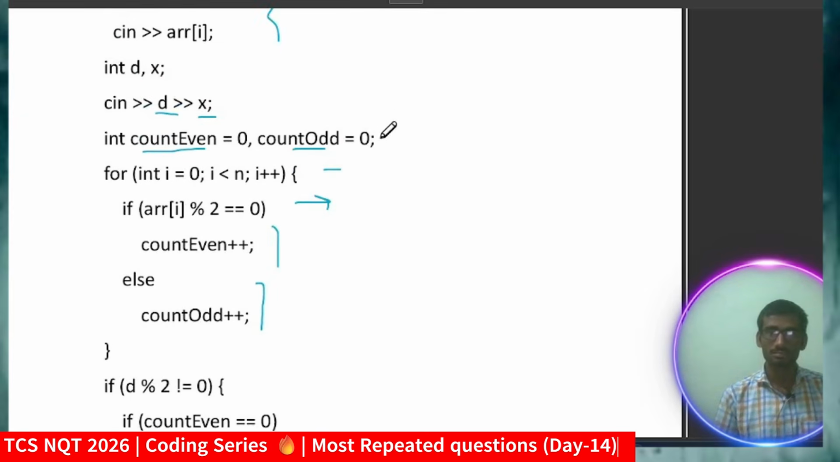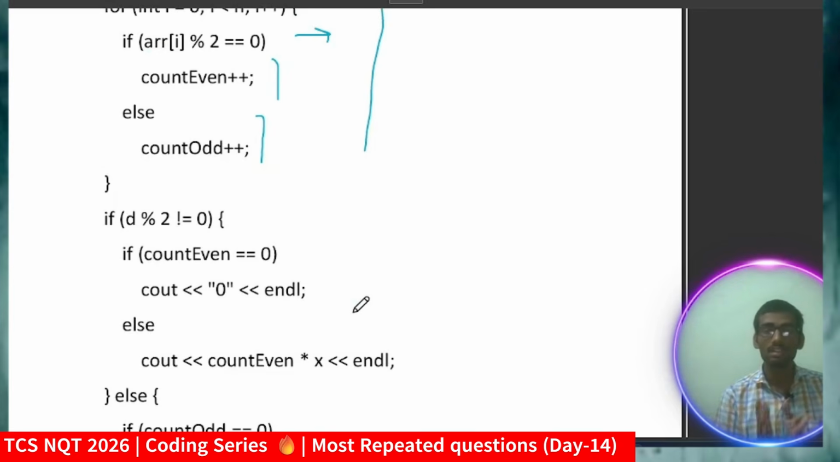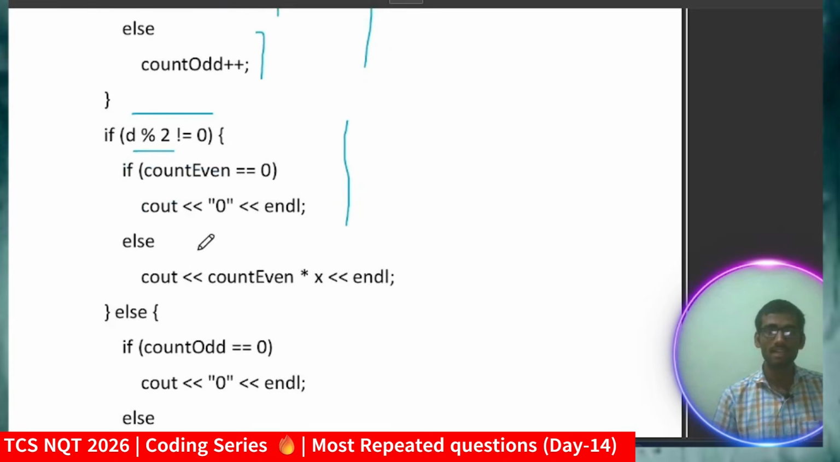In this way, I have counted the number of even and odd elements. Now I will apply the condition for how many vehicles are violating the rule. If d mod 2 not equal to 0, meaning the date is odd, and count even equal to 0, meaning no vehicle will be violating the rule, then I will print out 0. You can say I am applying a sub condition: if d mod 2 not equal to 0 and count even equal to 0, then I will print out 0 because no vehicle is violating the rule. Now if else means what?